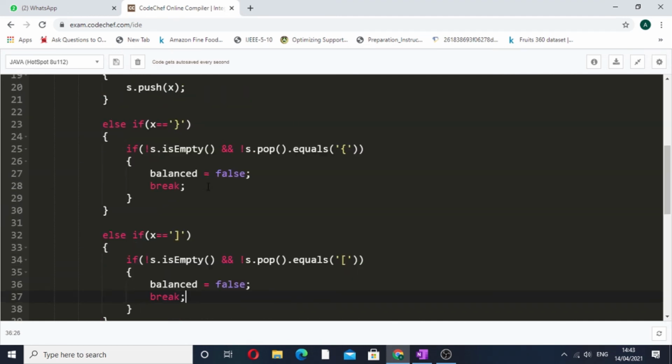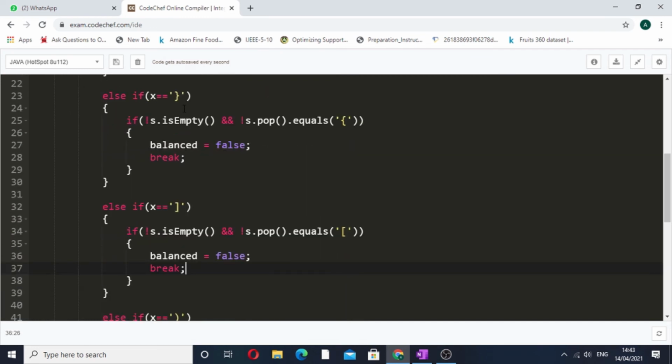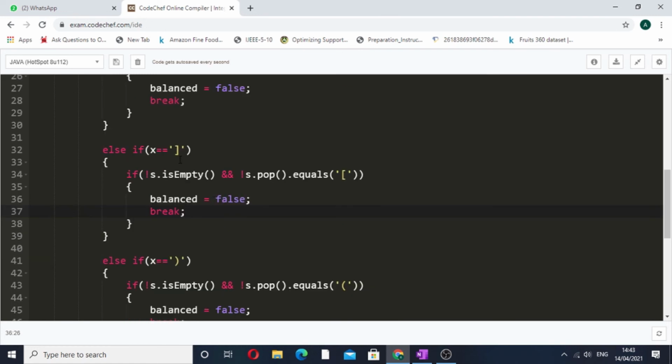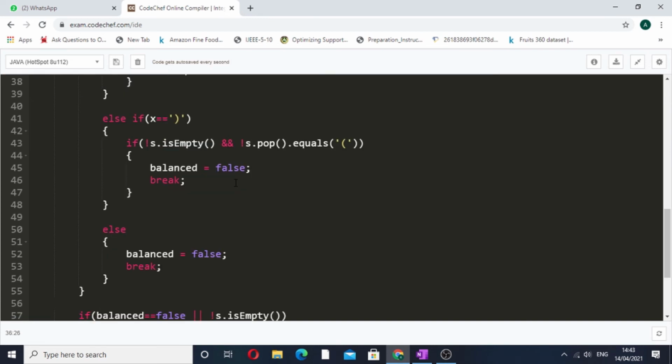Now there are four conditions: if it is an opening bracket; else if it is a closing bracket of curly type; the second else if is a closing bracket of square type; the third else if is a closing parenthesis. If all these conditions are not true, then there is an else condition. What is this else condition? That is, if our stack is empty and we have encountered a closing bracket, then we simply set balanced equal to false and break.